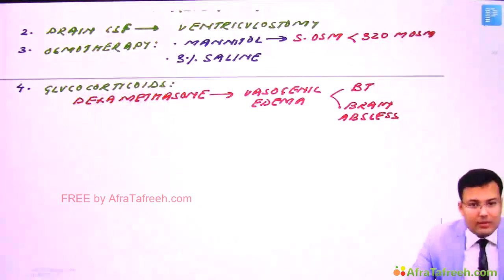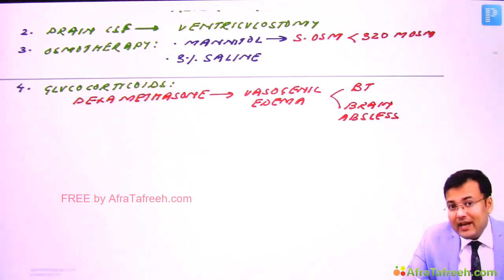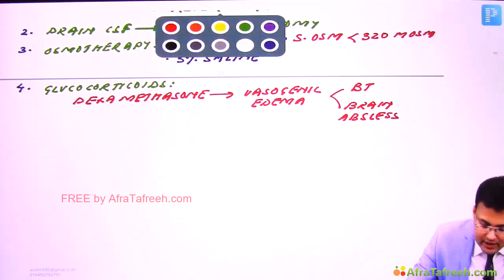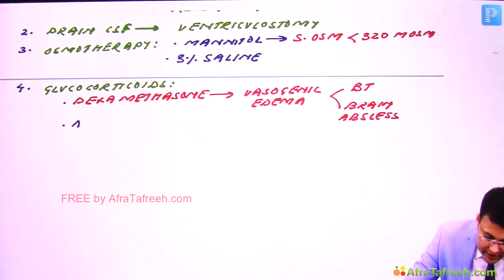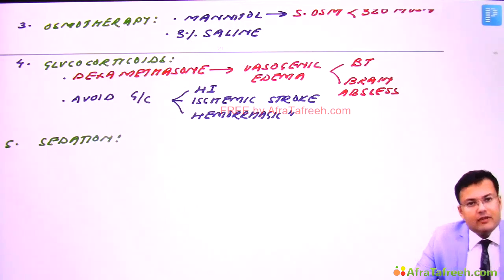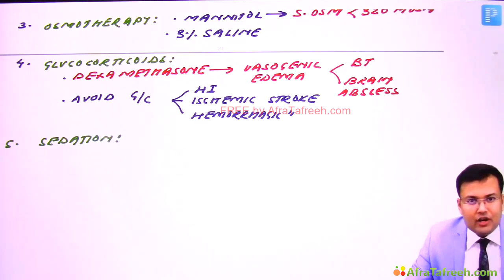Clear? But the problem is, if the patient has a head injury, ischemic stroke or hemorrhagic stroke, you should avoid glucocorticoids. So important point, avoid. The fifth step is sedation. And for sedation, which agents are used? Here we use morphine, propofol, midazolam.